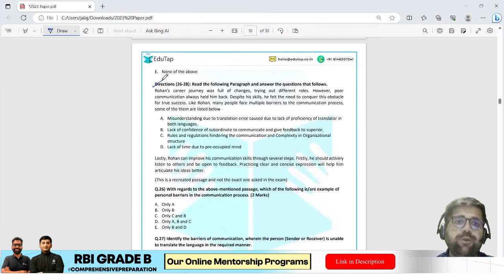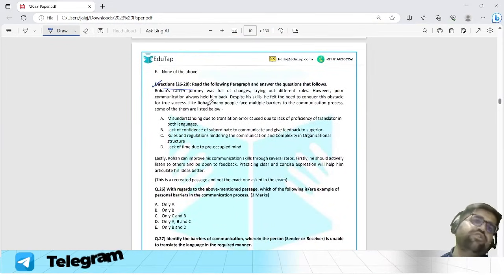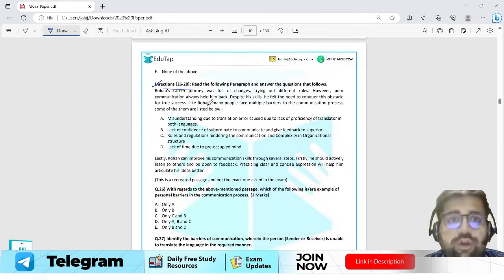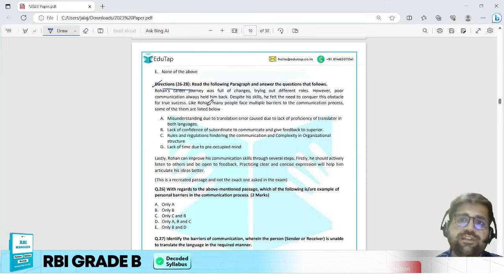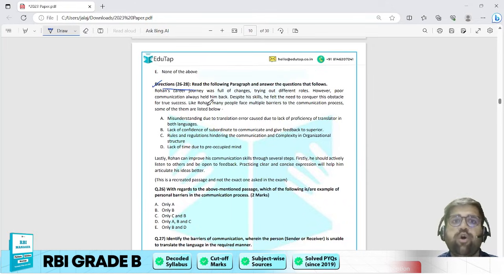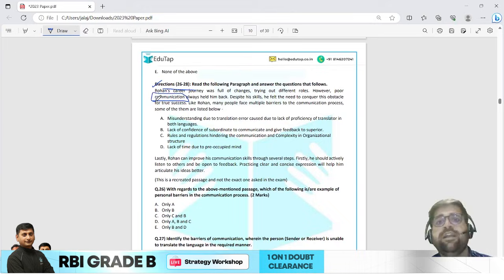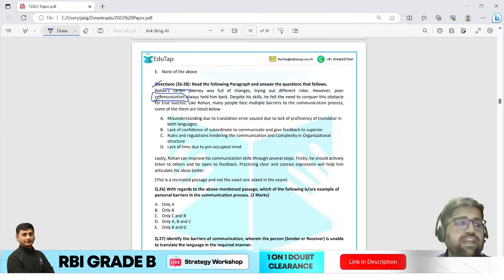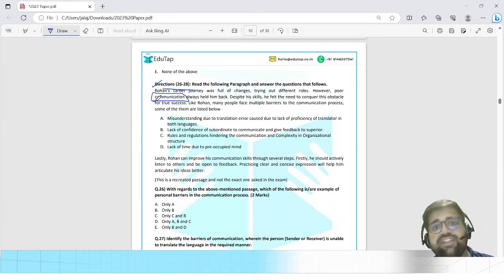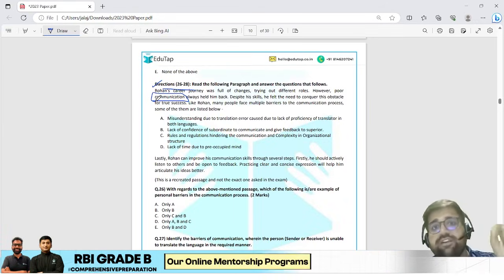Now I'm coming to communication, that is question number 26 to 28. Rohan's career journey was full of changes, trying out different roles. However, poor communication always held him back. Now, this is what I said, the theme: this particular paragraph is talking regarding communication. Why, my friends? Because communication is a central theme of this particular passage.